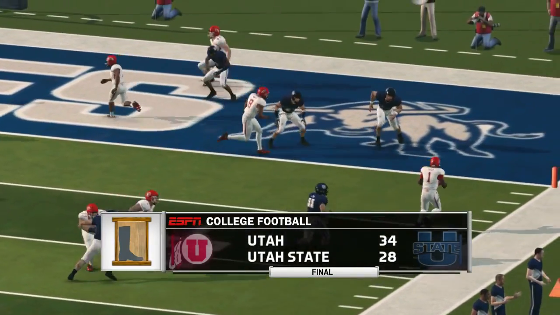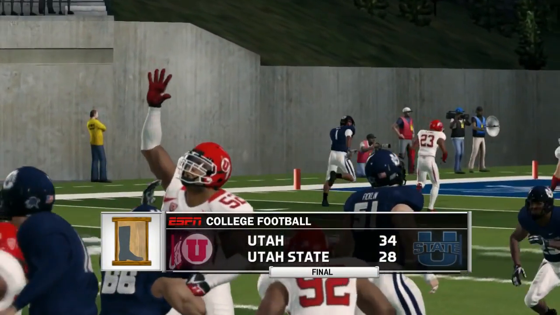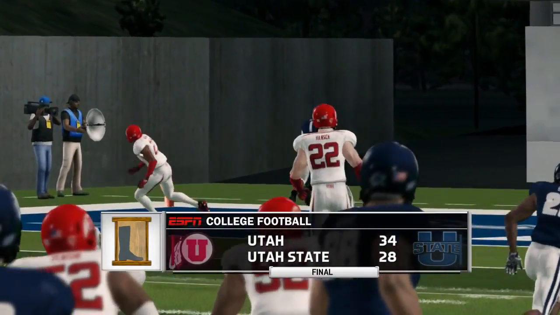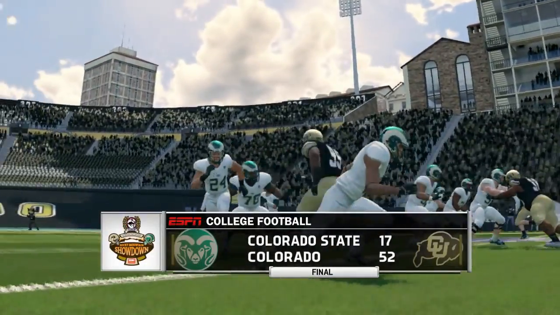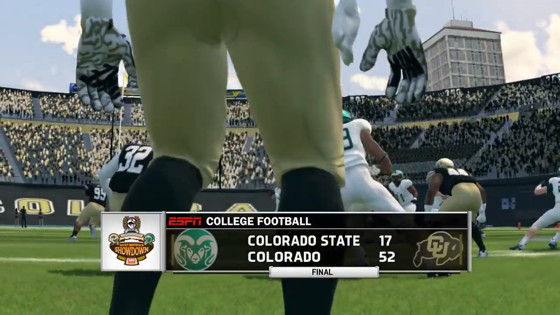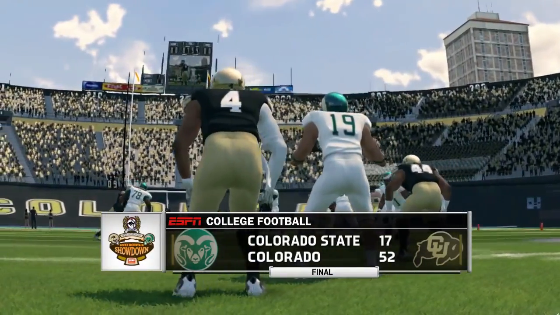Utah defeating Utah State. And what I was saying, if you missed episode 1, check it out. The top 8 teams, the winners of each conference, are going to go to an 8-team playoff at the end of the season. The bottom team drops out. An independent school will take their place. So a lot really on the line in every game for these teams.